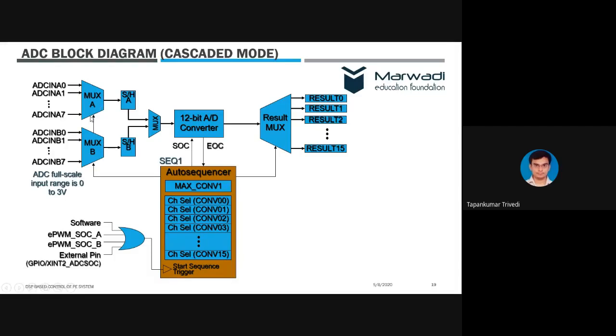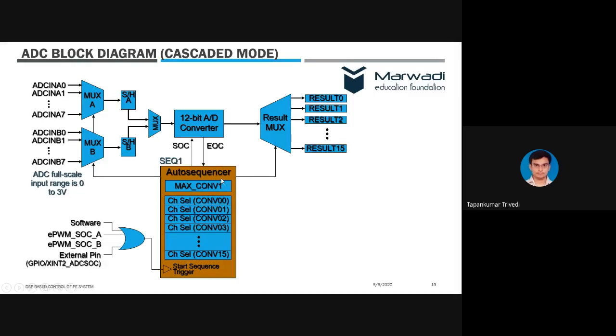Both are multiplexed. Multiplexed means that, of course, we have 16 channels, but we have only one 12-bit A to D converter. So at a time, we can only convert one signal from analog to digital. But this is happening so fast that we do not bother whether one signal is being processed or a number of signals are being processed, right? So we have sample and hold for A and B, and then all of them are multiplexed for a single analog to digital converter core.